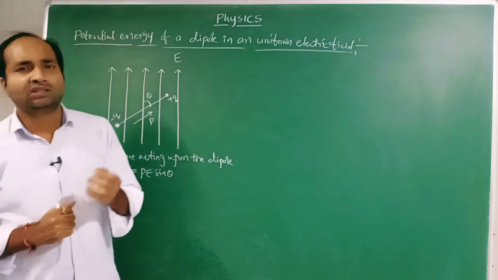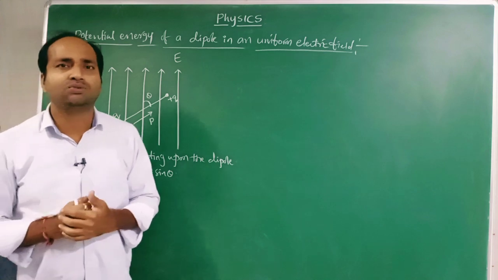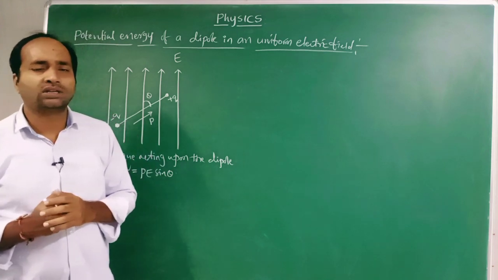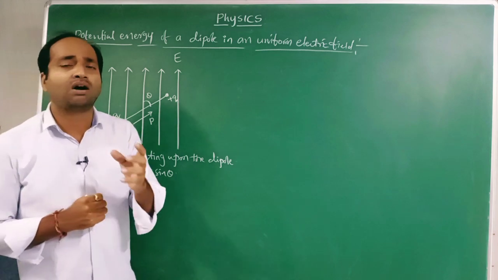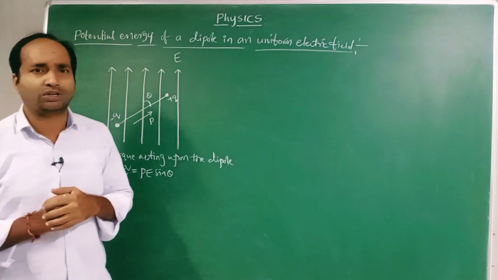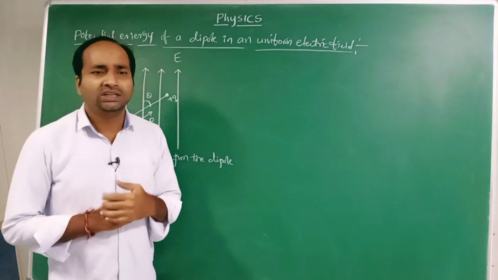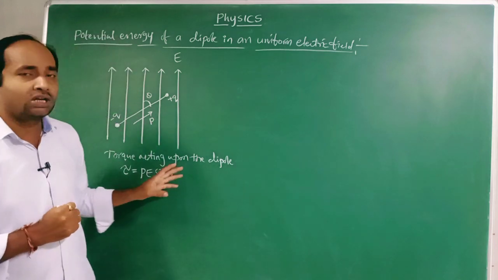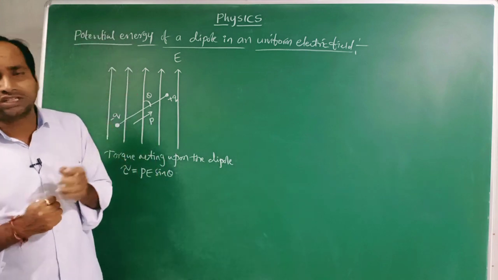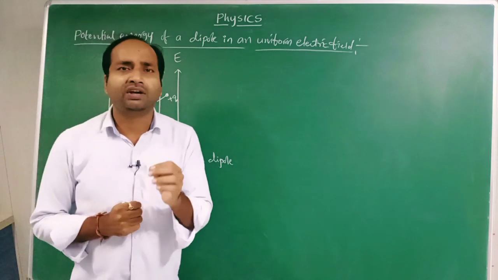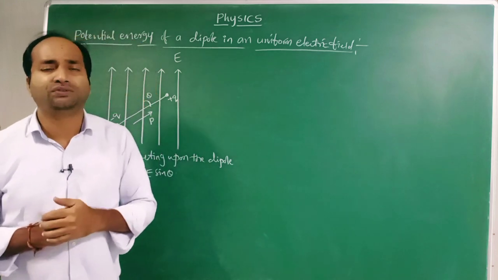In linear motion, it is force into displacement. In rotational motion, work done is equal to torque into angular displacement. But this formula is used when the torque is uniform throughout the angular displacement theta.